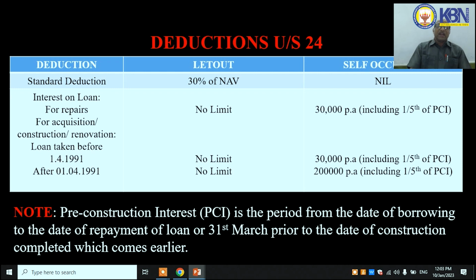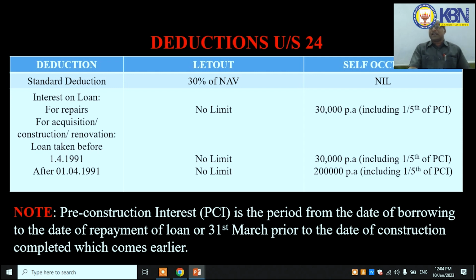Next, for acquisition, construction and renovation, again we divide it into two categories: if loan taken before 1.4.1999, and if loan taken after 1.4.1999. If loan taken before 1.4.1999 for acquisition, construction and renovation, there is no limit for let out property, whereas in case of self-occupied property, it is allowed 30,000 per annum, including 1/5 of pre-construction interest.